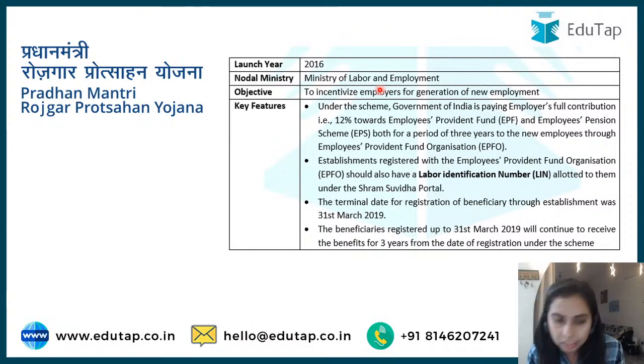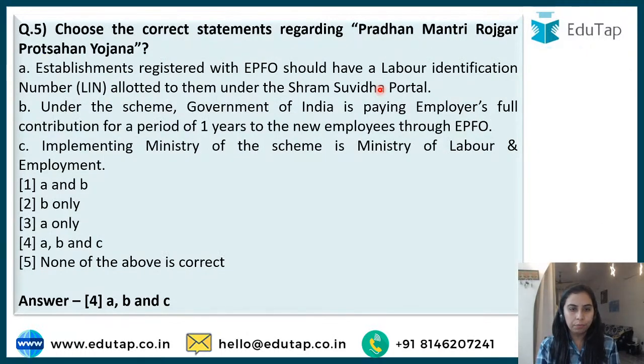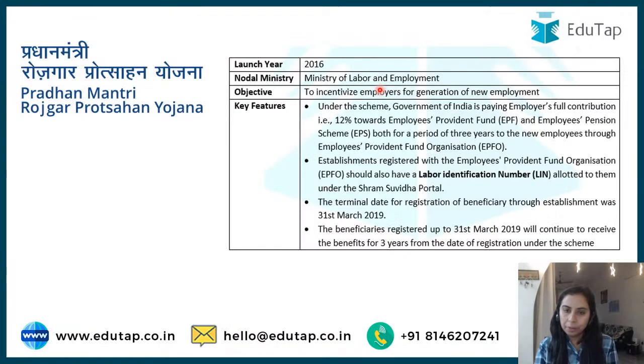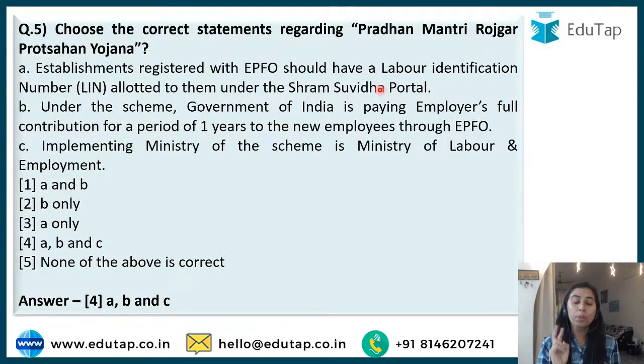Nilesh is saying second statement wrong hai. I'll just see. Under the scheme, one EPFO for a period of 1 year. Acha, I am so sorry, guys. Then this would make the answer as A and B. Right. I am so sorry for the confusion here. For a period of 3 years, not 1 year. I am so sorry. I'll check it once again.